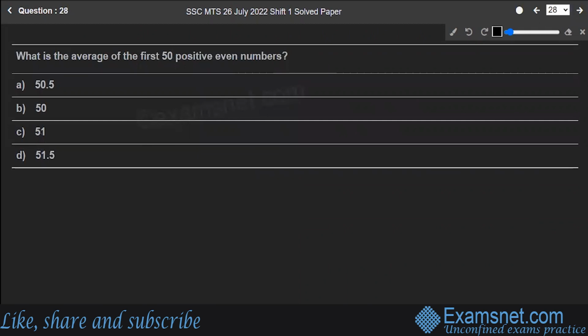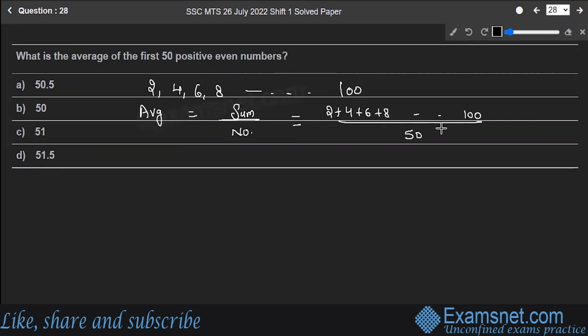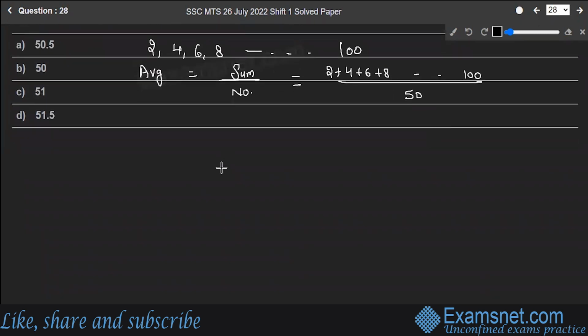What is the average of first 50 positive even numbers? So let's write down first of all the first 50 positive even numbers. It's 2, 4, 6, 8 till 100. You know the formula for average. It is equal to sum of the observations divided by the number of the observations. So that means 2 plus 4 plus 6 plus 8 till 100 divided by 50. Now there's a particular formula for solving this.